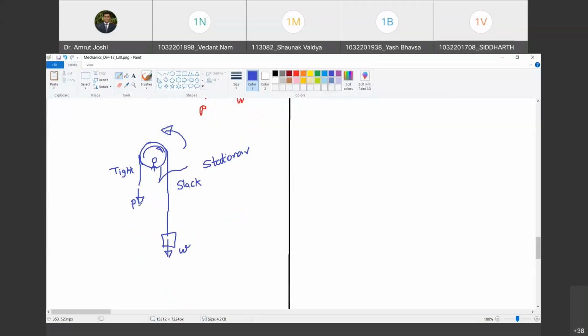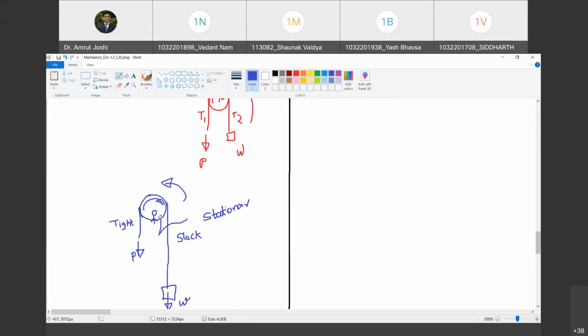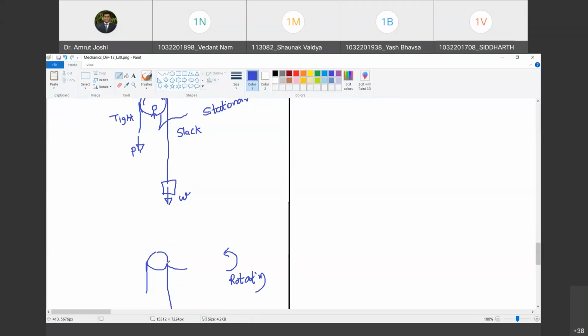Yes, sir. Now look, instead of considering a stationary pipe, I say the pipe moves in counterclockwise direction. It is rotating in counterclockwise direction. Happy? Yes, sir. So when it rotates in counterclockwise direction, with reference to the belt, are you with me?